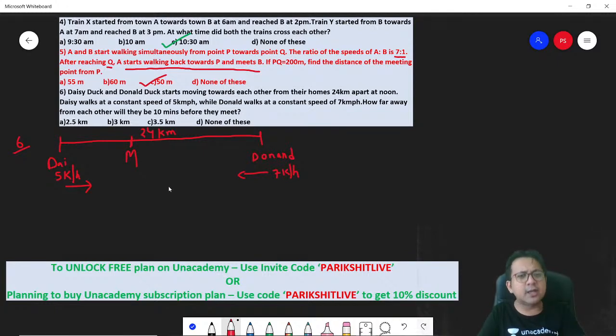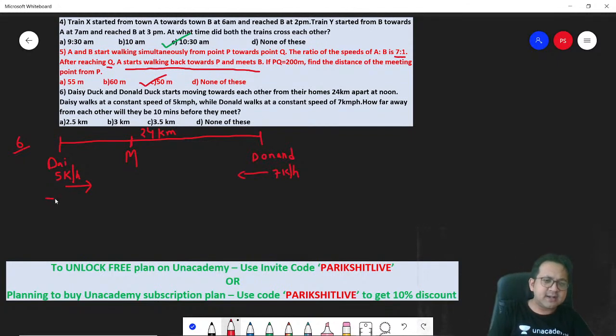Think about it. Logically, at the end of 1 hour, Daisy would have covered 5 kilometers. So let's say this is the start. First hour, Daisy moved 5 kilometers. Donald moved 7 kilometers. So can I say the distance between them reduces by 5 plus 7, 12 kilometers. So 24 kilometers could be reduced in 2 hours.